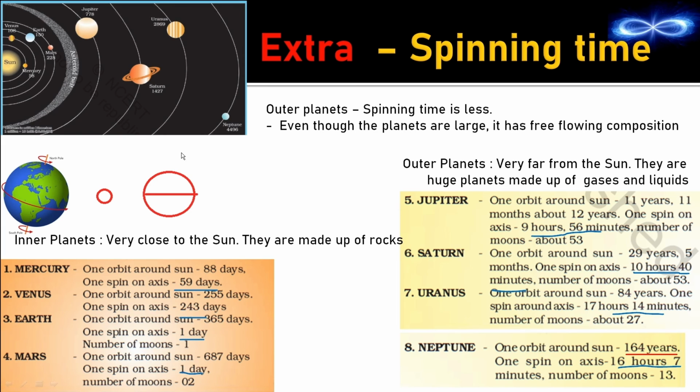And what is the case of this molecule? It will complete the rotation in 1 second, because it doesn't have to wait for any other molecule to complete the rotation. So it will take its own time and it will take less time because it doesn't have to take the burden. So that is the convenience which is given to a liquid or a gaseous body. And that is the reason the rotation time is in hours in these cases. That is, all these bodies are made up of liquids or gases, and that is the reason all these planets take time in hours. So I think you have understood this concept, why these are in days and why these are in hours, irrespective of the fact that these are huge bodies compared to these ones.